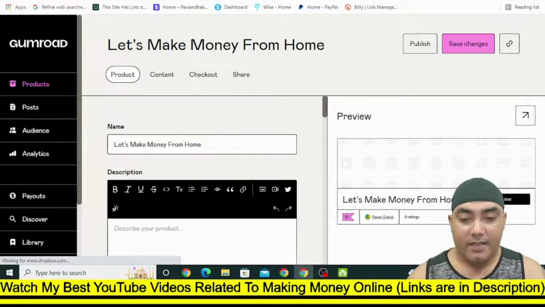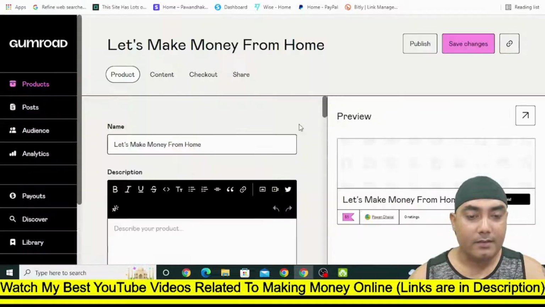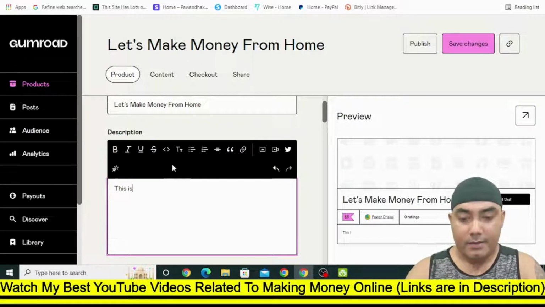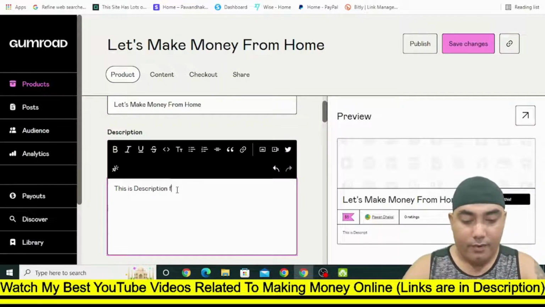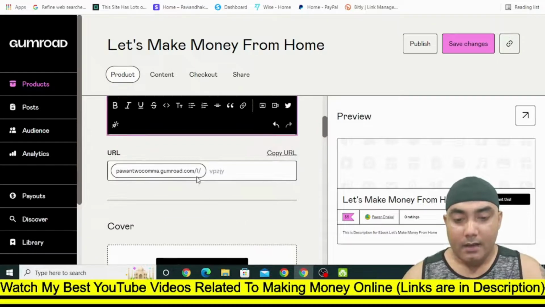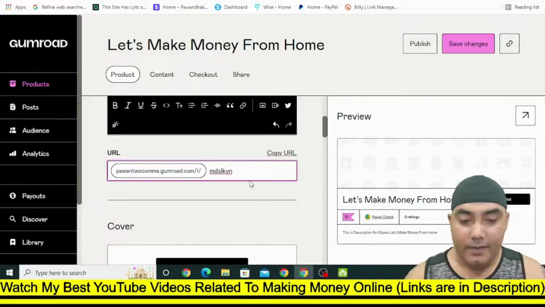Okay, so now for the description, you can read this and type something in this description that is relatable to this book. So let me just type this much: description for ebook, let's make money online from home. You can see here is the preview. In this way it will look. You can type anything, like 1 to 3, or whatever you want to write. This will be the link for your ebook.